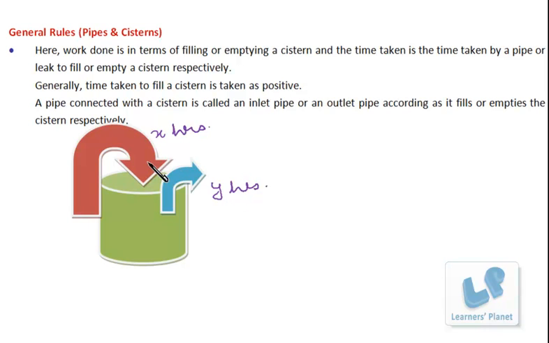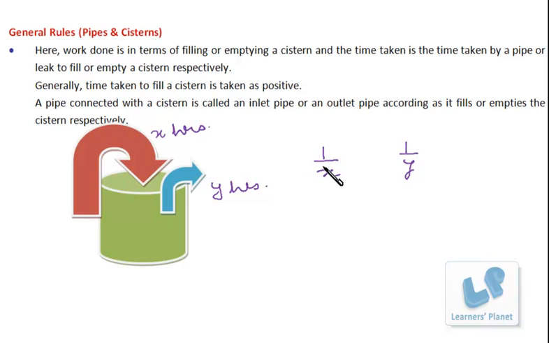Now if this particular pipe is able to fill up the tank in X hours, that means in 1 hour it will be filling 1/X part of the tank, right? Similarly, this pipe is able to empty the tank in Y hours, that means in 1 hour it will be emptying 1/Y part of the tank.